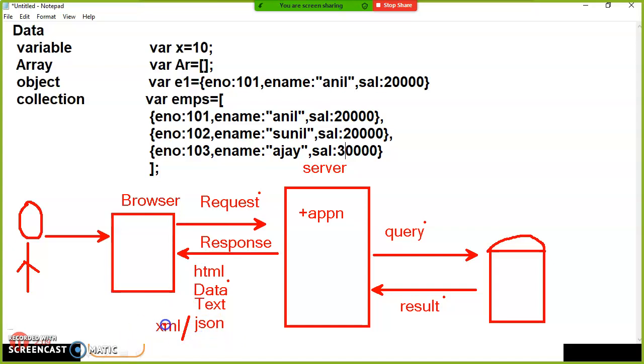There are some problems with XML. Nowadays, mobile is a very popular device in the market. People are communicating with the server through mobile. Mobile is a very lightweight device. So it is always recommended that mobile will accept the data in the form of what? JSON. Are you following, everyone?